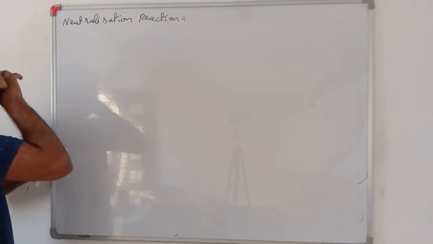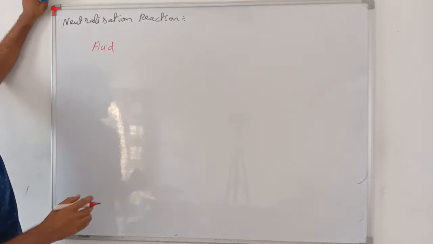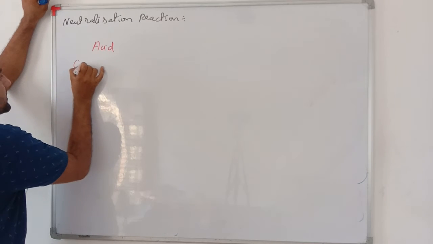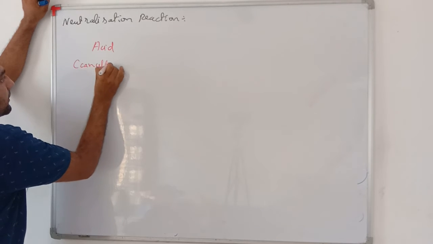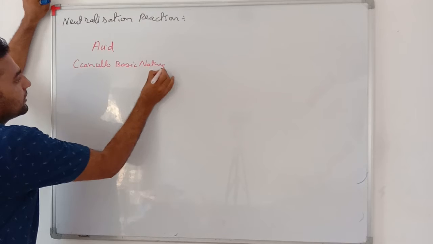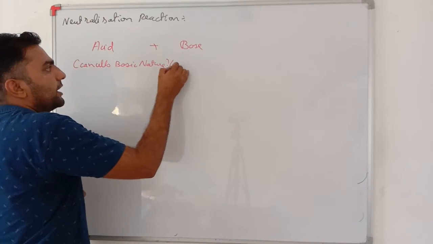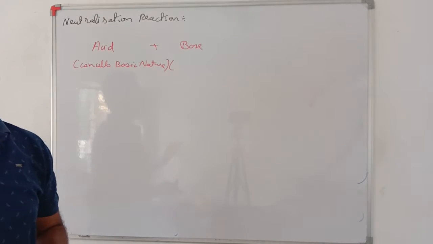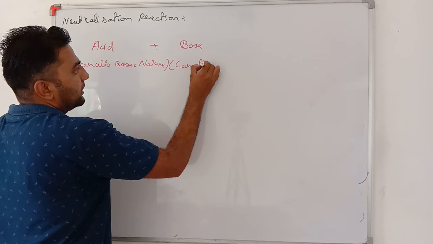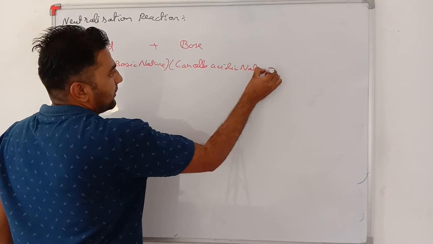My dear students, if there is any acid and I am saying that it is opposite to base, it means it cancels basic nature. And if I say base and I am telling that it is chemically opposite to acid, it means it cancels acidic nature.